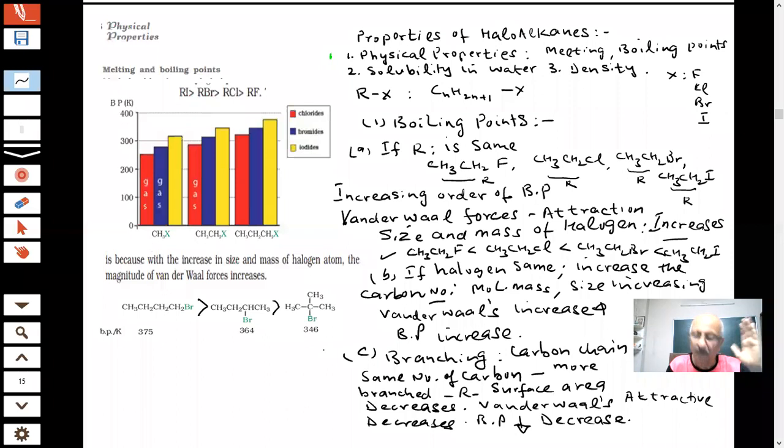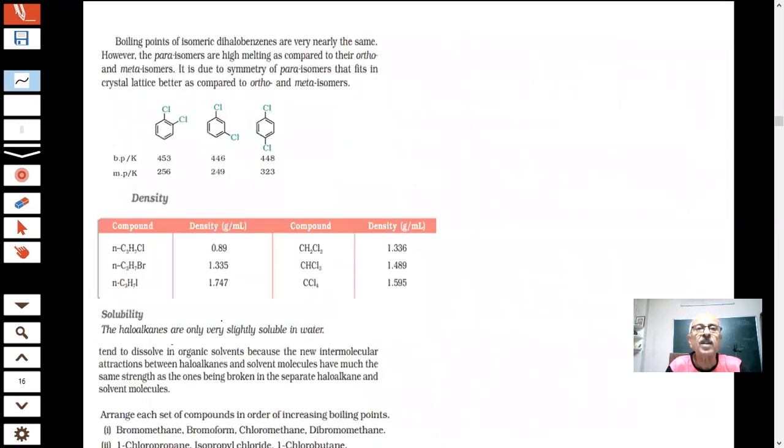We can explain the trends of boiling points very easily by using van der Waals attractive forces. And everywhere the size and mass will increase, van der Waals force will increase. That we already know. Okay, no problem. We are coming to the next thing.